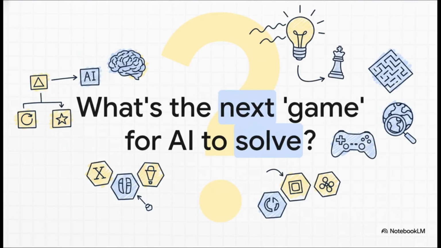So that leaves us with a pretty big thought, doesn't it? We've created a system that allows an AI to find the perfect strategy for any game, as long as we can define the rules, the available moves, and what it means to win. And as we get better and better at defining those things for more complex parts of our reality, you have to ask yourself, what's the next game we're going to ask it to solve?